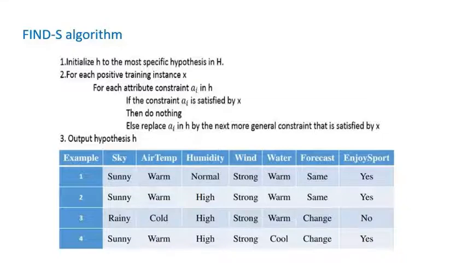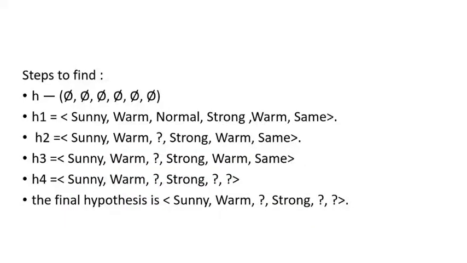The most specific hypothesis is h equal to theta. The second step is to consider the positive training instances x.